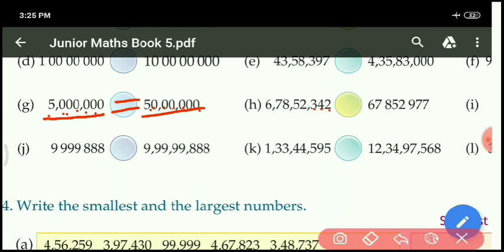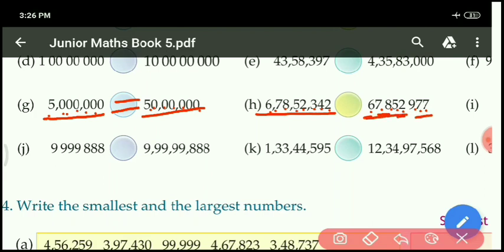Ones, tens, hundreds, thousands, 10,000, then lakh, 10 lakh, then crore. It is given 6,78,52,342, and this one is 6,78,52,977.